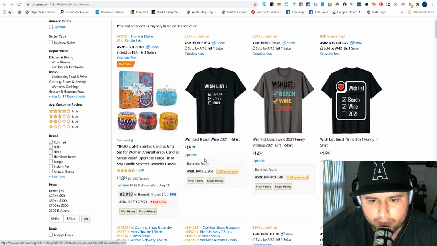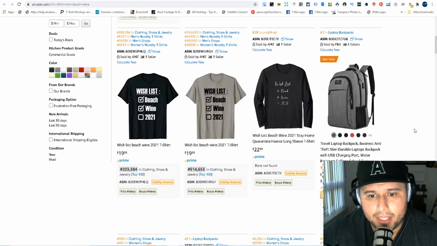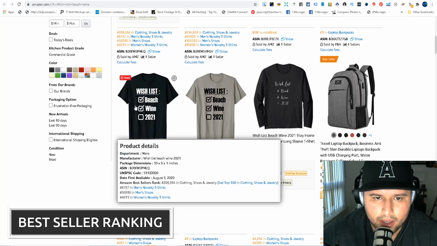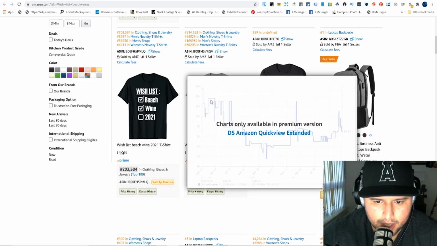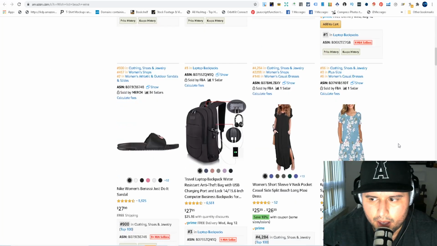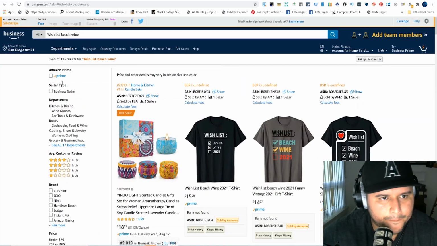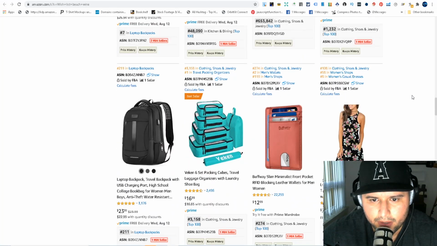You can see this one doesn't have a BSR, this one doesn't, this one doesn't. BSR means best seller ranking. This is the design in black, and this one looks like it's selling, this one's selling. Let's come up here. You can see the results, 113, and it seems like it's a fairly new niche.